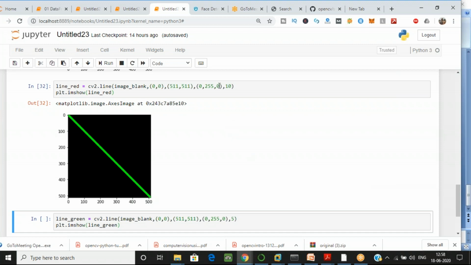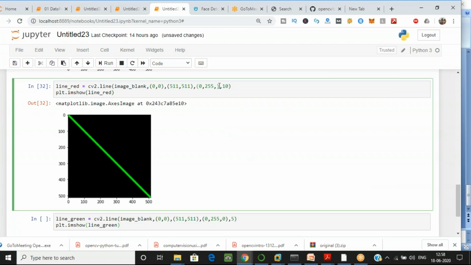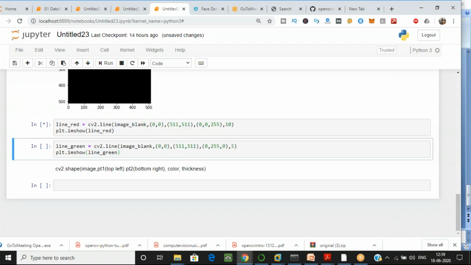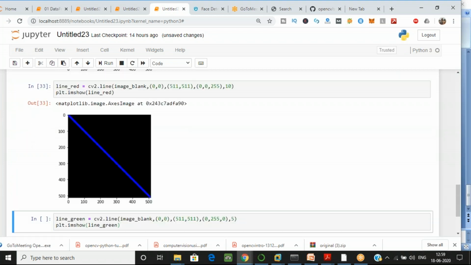Let's change it to another value, I want to see the blue value also. Let's change it to 255, and this one to be 0. All your image processing or OpenCV work is about coordinates. If you are doing something with images and videos, you have to look at the coordinates. It requires more patience because you have to identify which coordinates, and it's not an easy task. Okay, just let me run that. Yeah, now here you can see the blue line also.